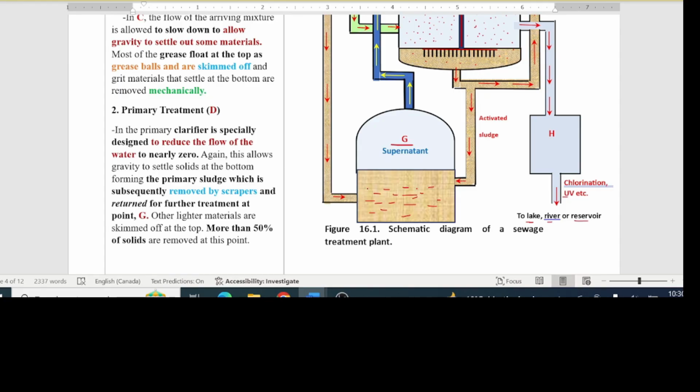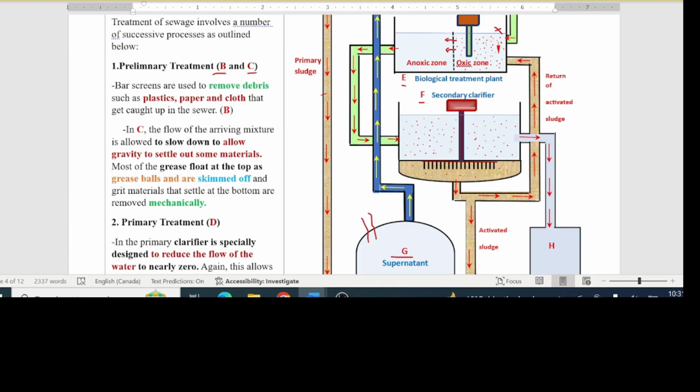Periodically, the sludge is squeezed to extract a supernatant, which is then returned to the primary clarifier for further treatment. The solid that remains is full of nutrients and is used to make fertilizer materials. Note that every 3 hours a fresh amount of water leaves the primary clarifier and enters the oxic zone.